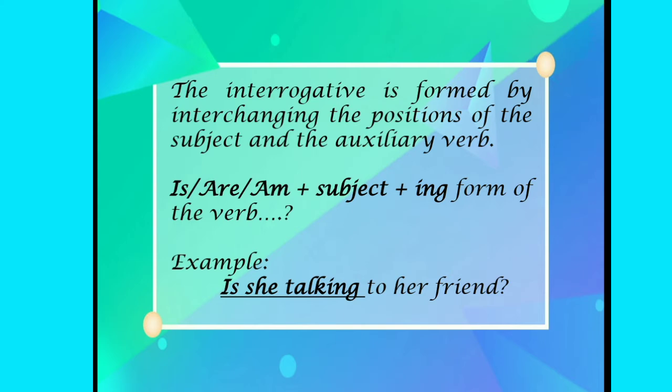The interrogative sentence in present continuous tense is formed by interchanging the positions of the subject and the auxiliary verb. For example, is she talking to her friend? Here is, are, and the subject, then ing form of the verb. Is she talking to her friend?